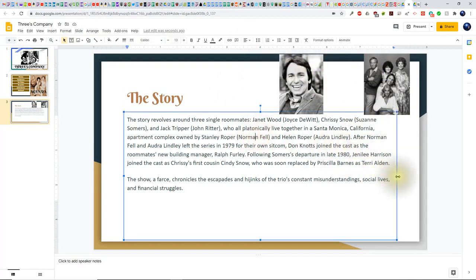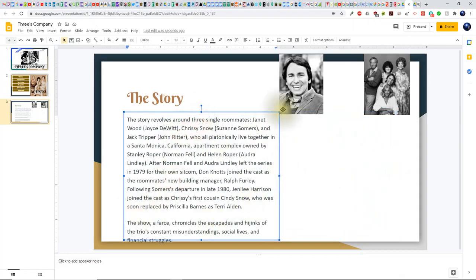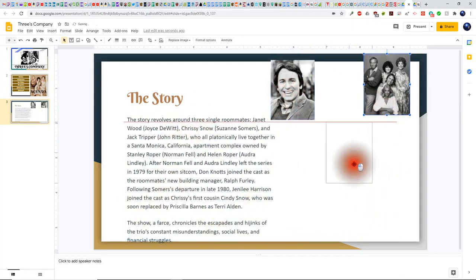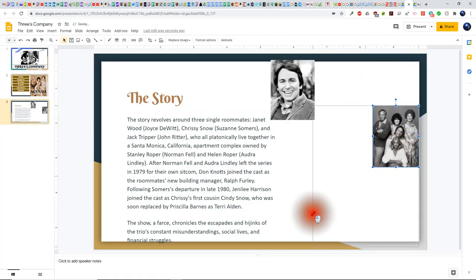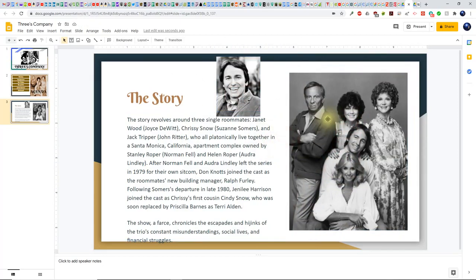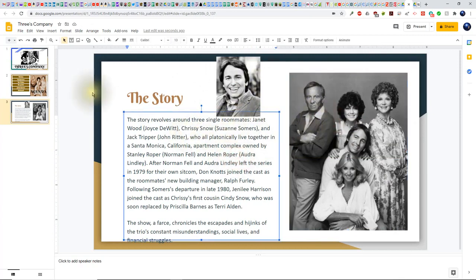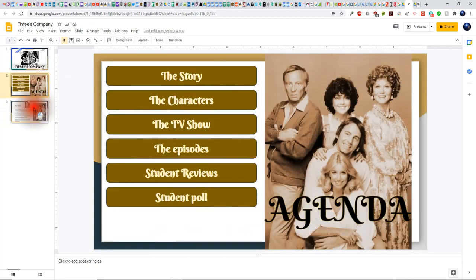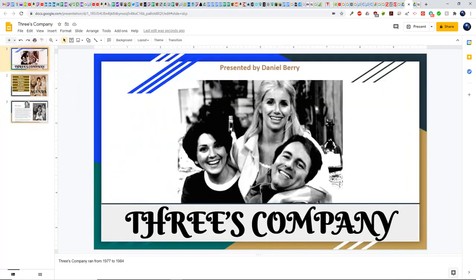what I'm going to do is I'm going to resize this text box here. Let's take this image and I'm going to make it larger. So now once you have the images exactly the way that you want, now we have two slides here and in the title slide.